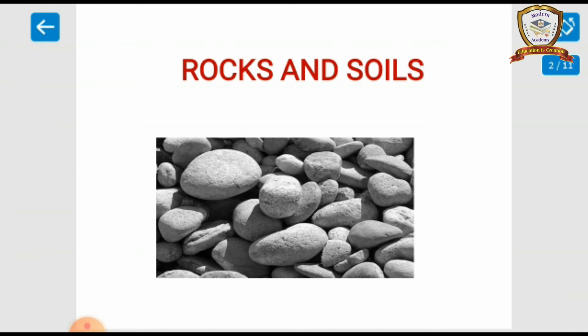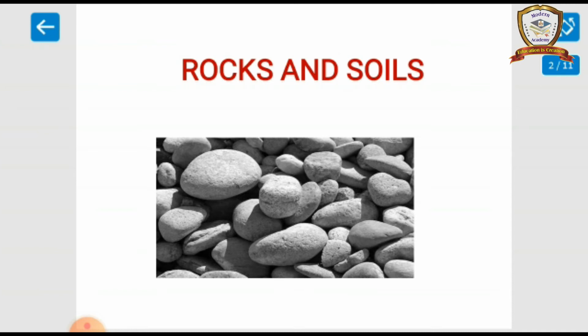Types of igneous rocks: extrusive igneous rocks and intrusive igneous rocks. Extrusive igneous rocks are formed on the surface of the earth. Example: basalt rock. Intrusive igneous rocks are formed below the surface of the earth. There are two types: one is plutonic rock, another is hypabyssal rock. Examples of plutonic rock are granite, diorite and gabbro. Example of hypabyssal rock is dolerite.